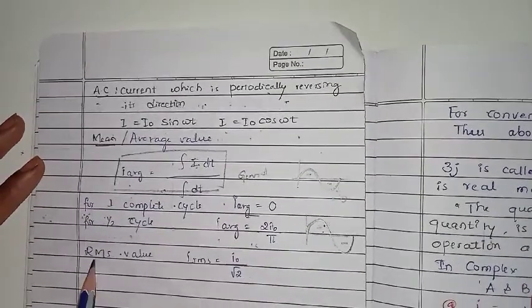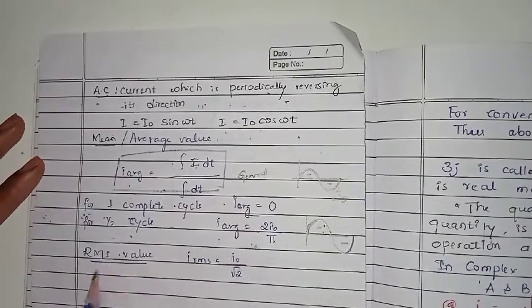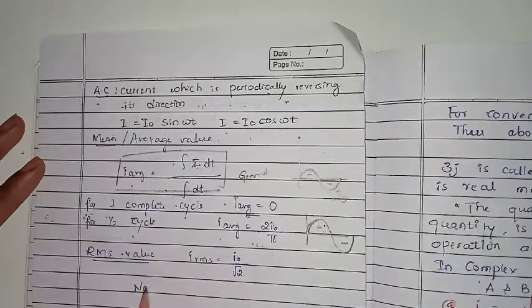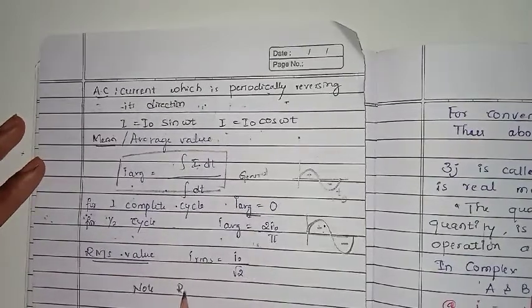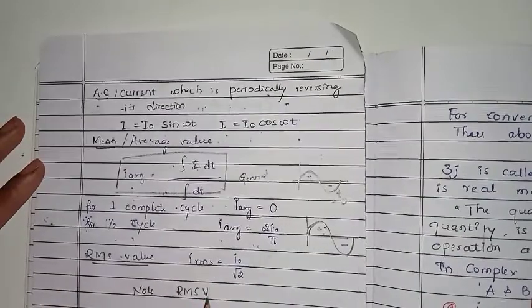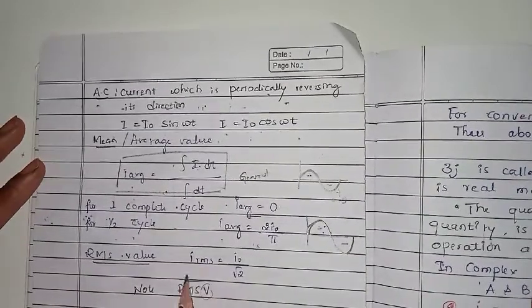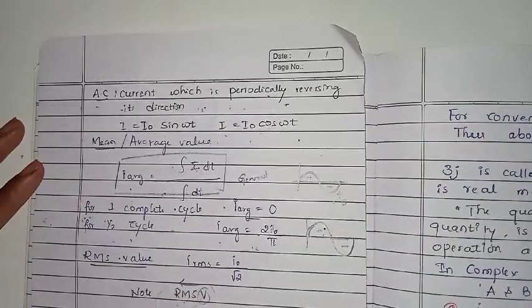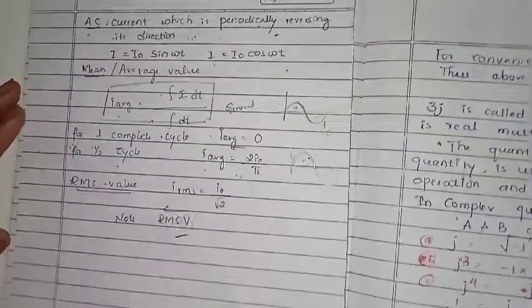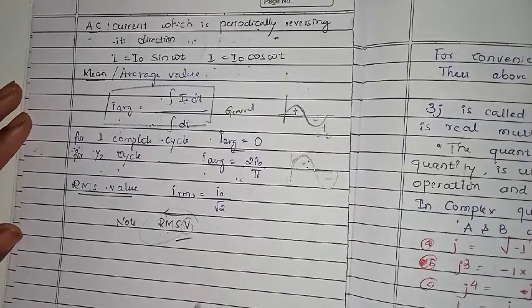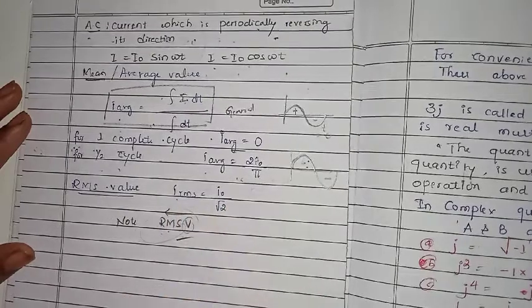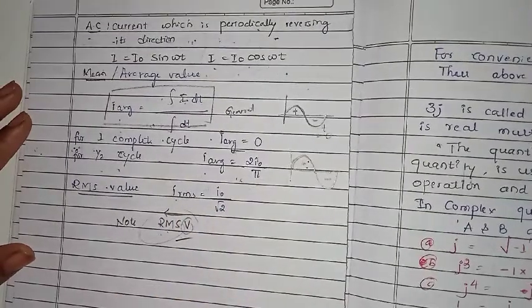Then we also came across the RMS value, root mean square value. There is one trick note I had given. For the RMS value, whatever the value is, we have to square it and take its mean, then take the square root, and we will get the RMS value of the particular equation. Here we studied this current: I RMS is equal to I naught by root 2.